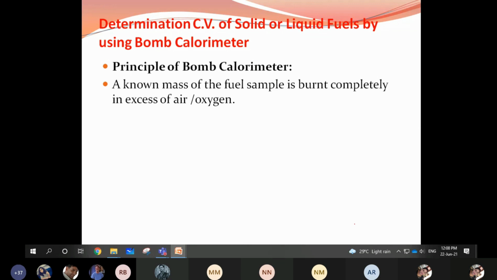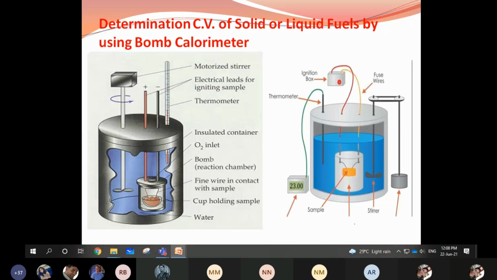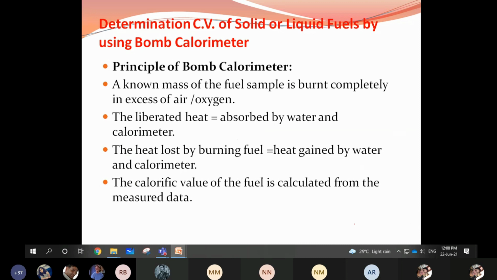Fine. Next, this calorific value we are measuring by using a device for solid and liquid fuels. For solid and liquid, we have a bomb calorimeter. Remember, the bomb calorimeter is a device. What is the principle behind the bomb calorimeter?